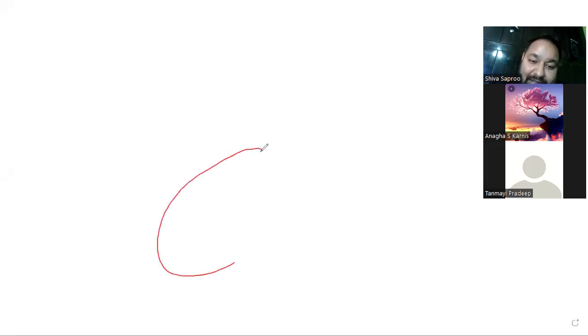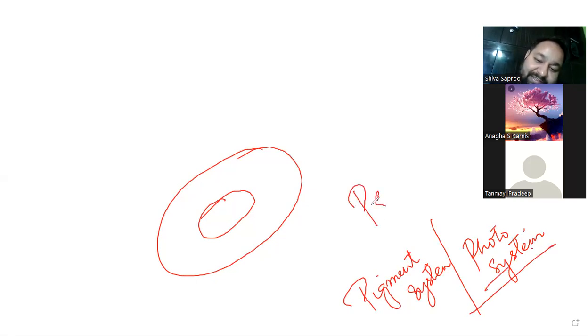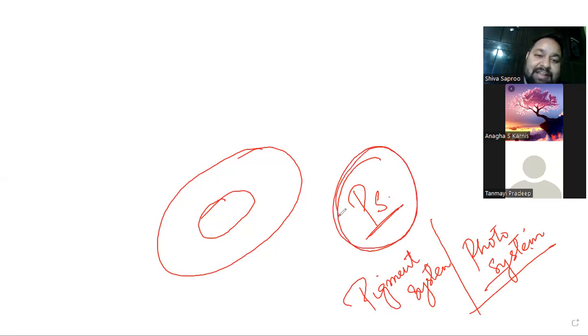Now, in the grana, we find structures like this. We call them pigment systems or photosystems. Anyways, this is PS. These PS will be present in the grana. That means they are responsible for light reaction, right? Yes, sir.